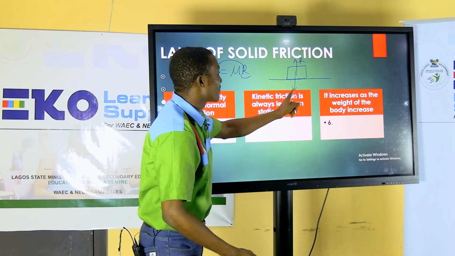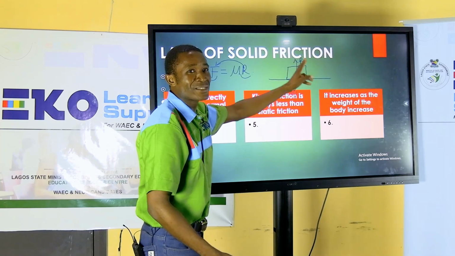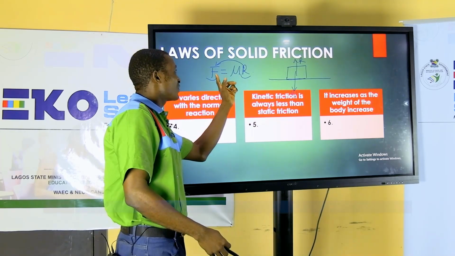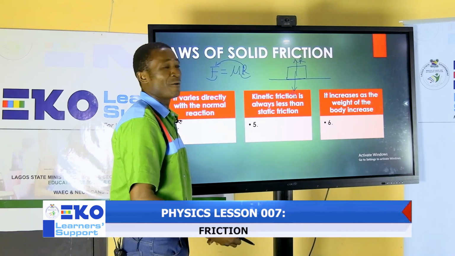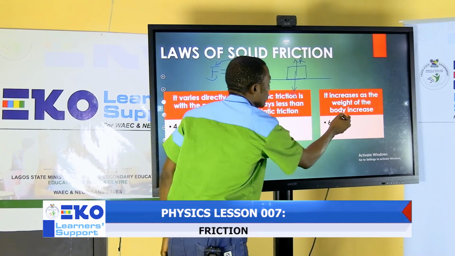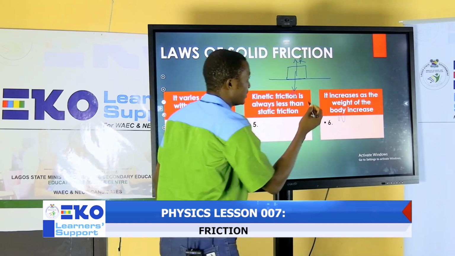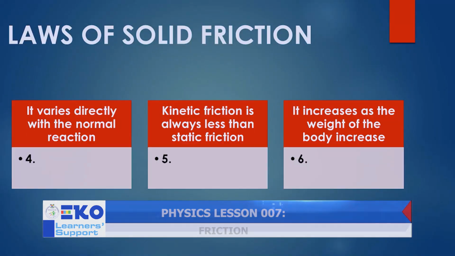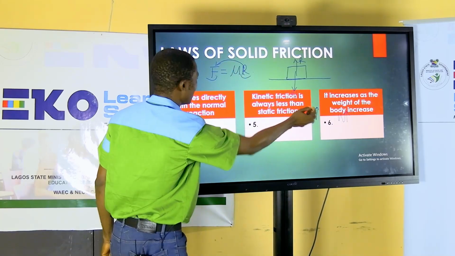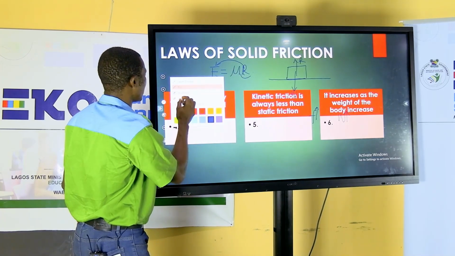So which means that as the weight increases, normal reaction also increases. And don't forget that the frictional force is a function of normal reaction. Implicit to that, it is also a function of the weight of the body. So as the weight of the body increases, so the frictional force also increases. So that is the validity of that statement.